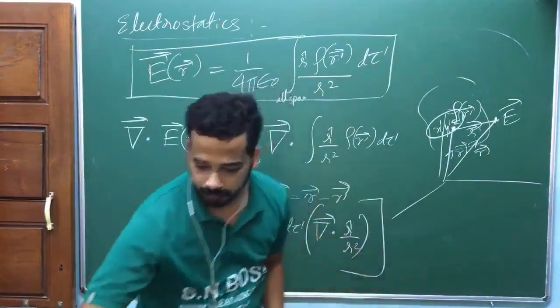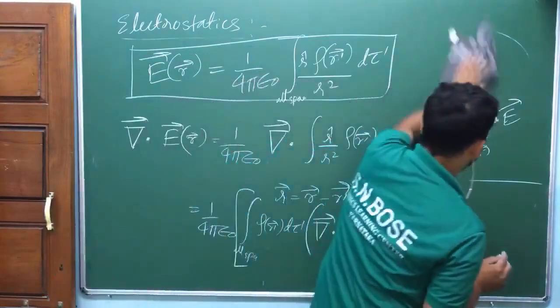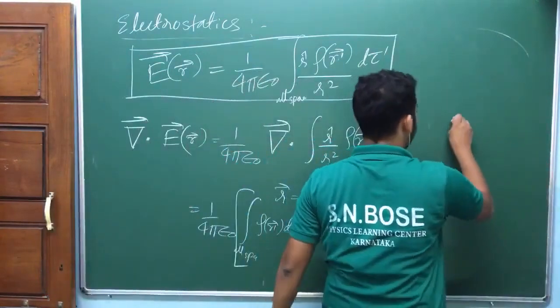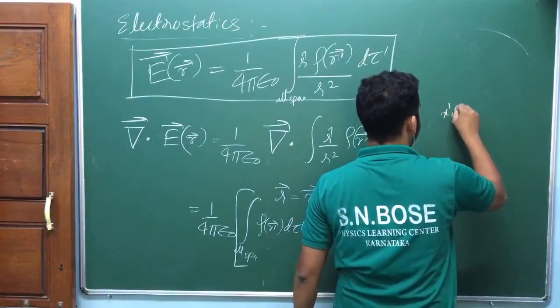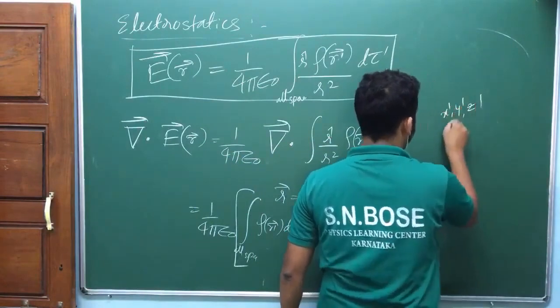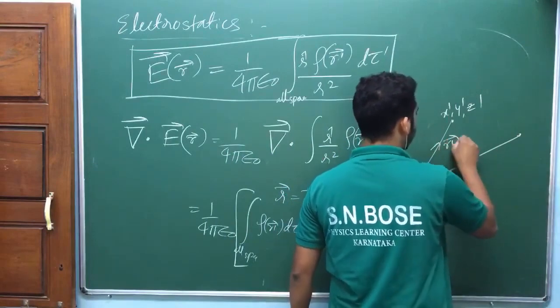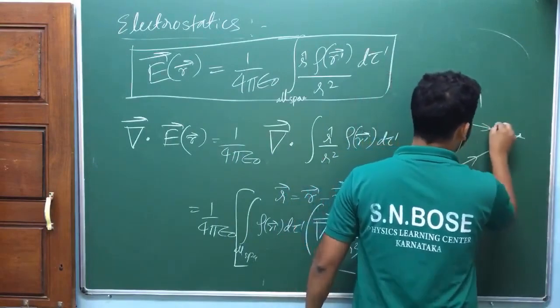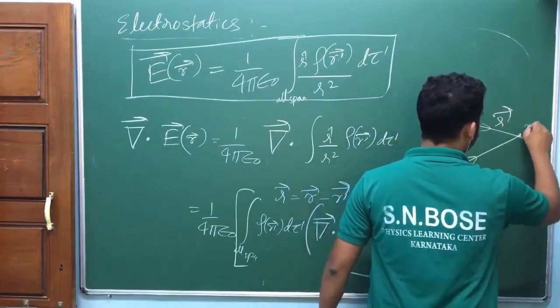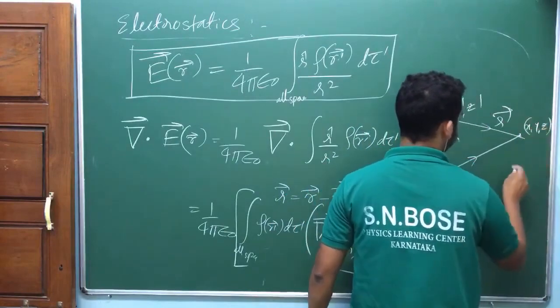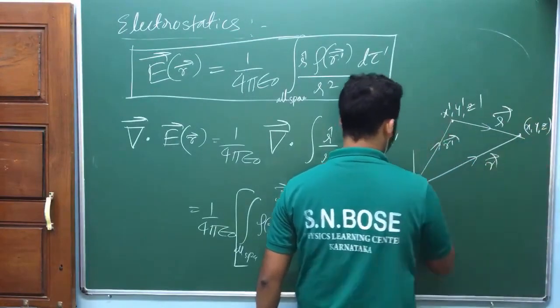I'd better draw it separately. This is a source point, x prime, y prime, z prime, with r prime vector. This is a field point, italic r, which is x comma y comma z, with r vector. This is our origin.